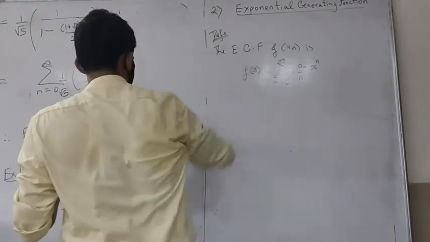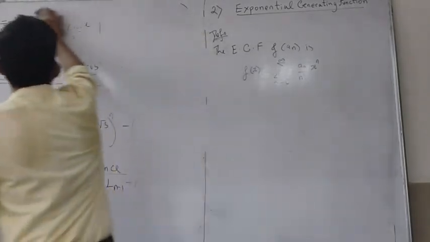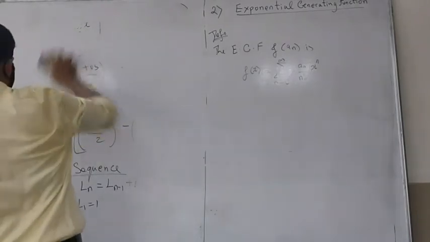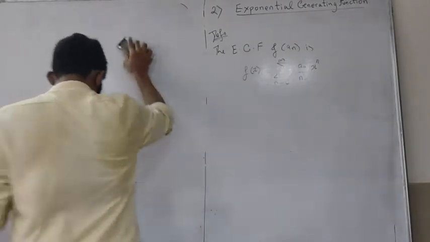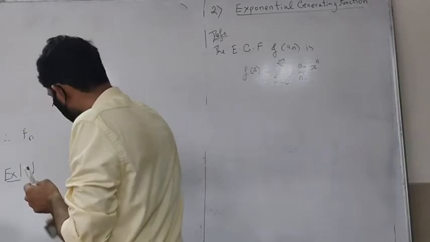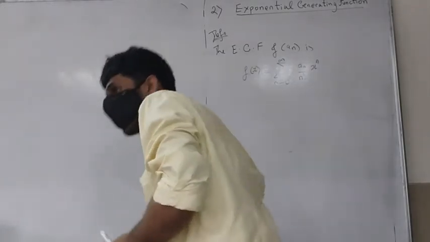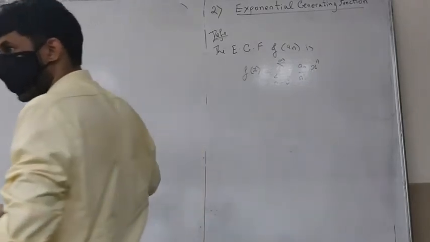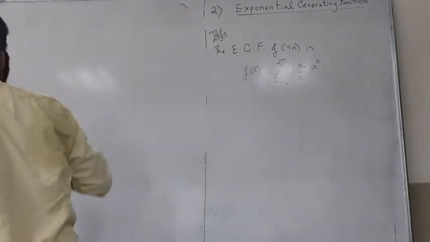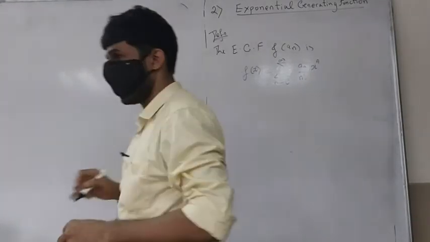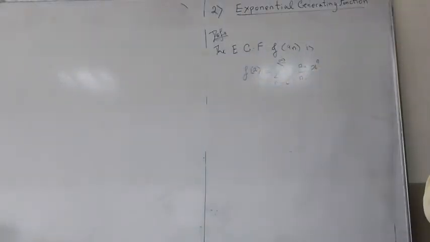But you should know that we are not talking about the actual radius of convergence.